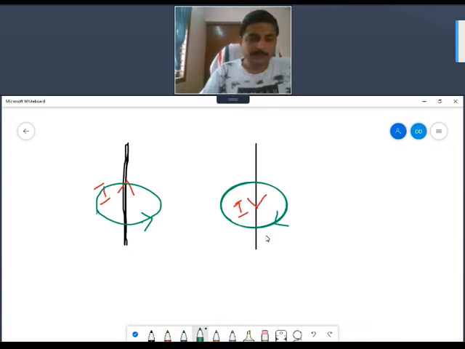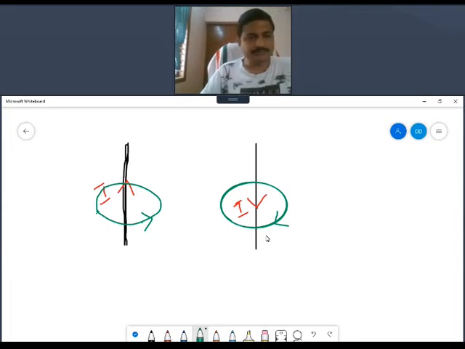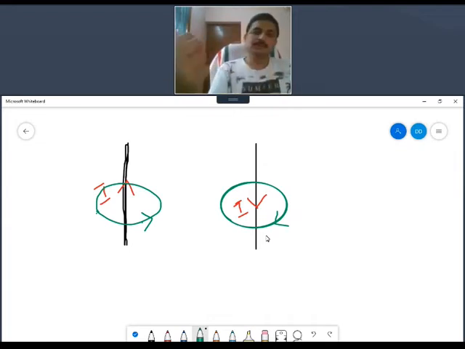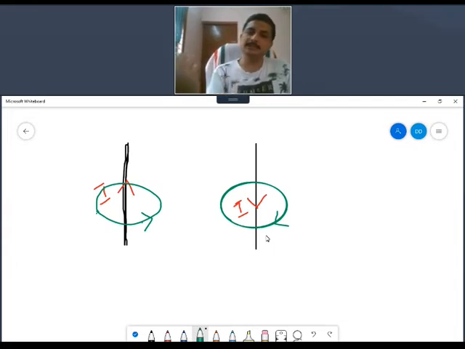Now go to your imagination. You have one imagination power. In the first case, you feel that the magnetic field is like this, around like this. So usually the feeling is that the magnetic field is coming towards you, out of the paper.